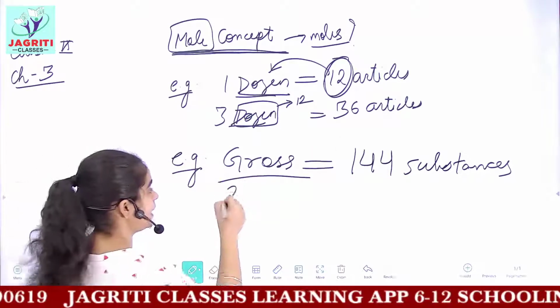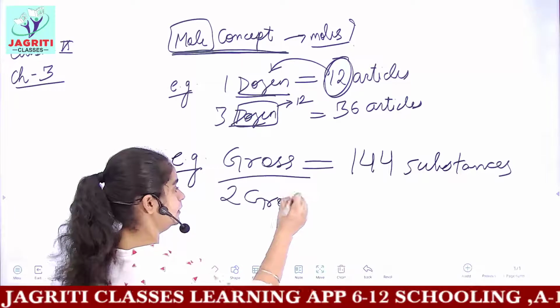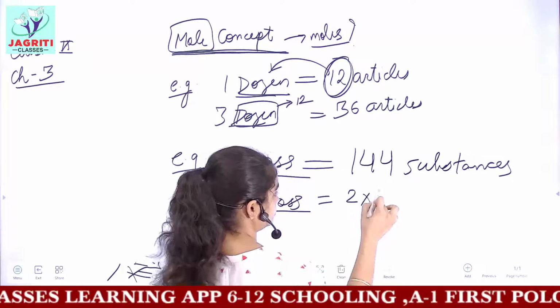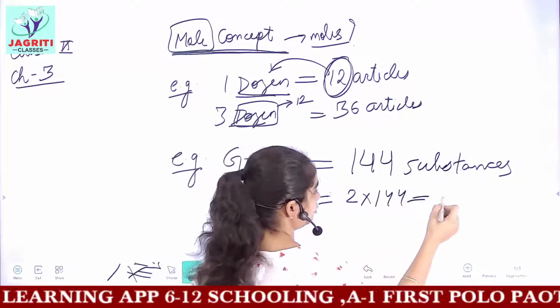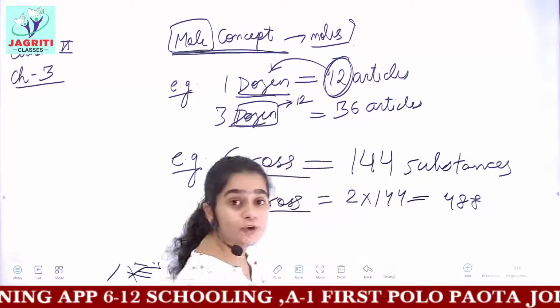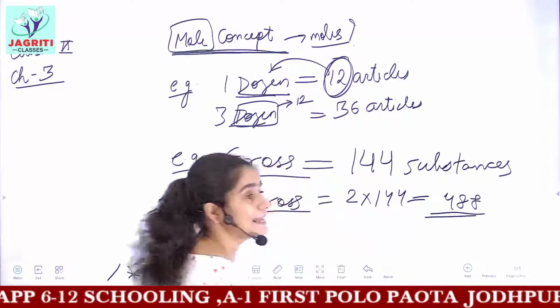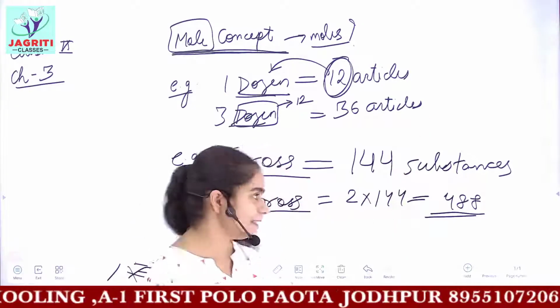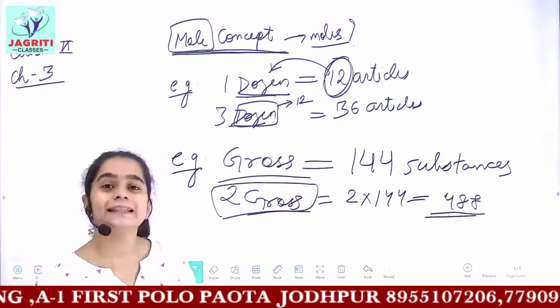And if I write I have 2 gross, then it would be quite clear if you multiply this 144 with 2, which would give you 288. If you have 288 substances, then you need not say that I have 288 things. You can easily say I have 2 gross things, okay?